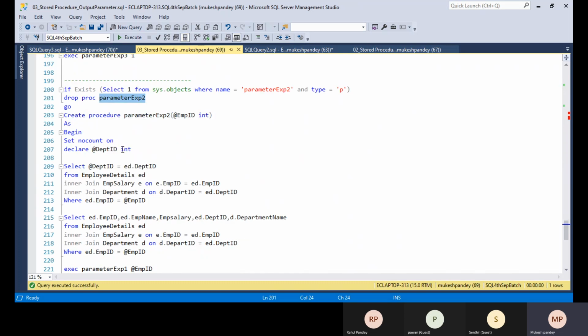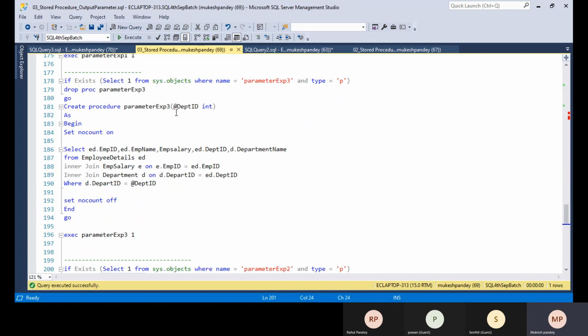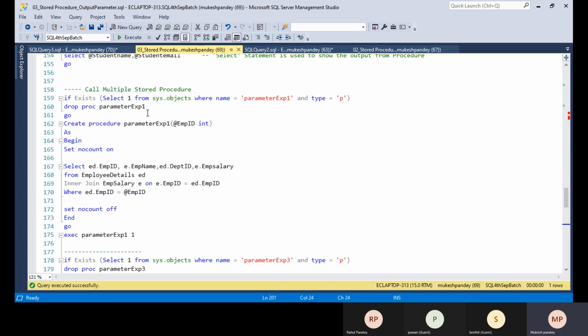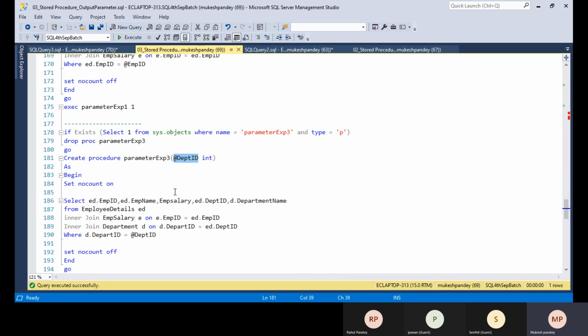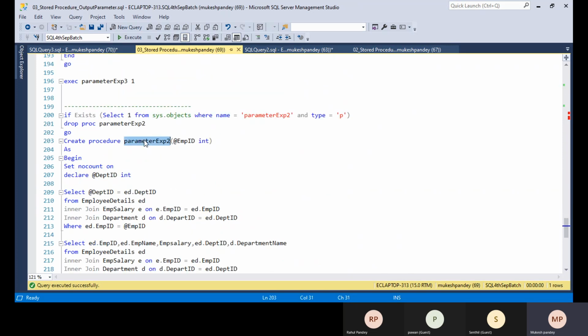Okay, so one has the employee ID, and the stored procedure's input parameter is the EMP ID. The second has the department ID. But for the second we have the employee ID as the parameter value, so it will work for the first one. But the question will come for the third, where the input parameter is the department ID. So you need to take the department ID.